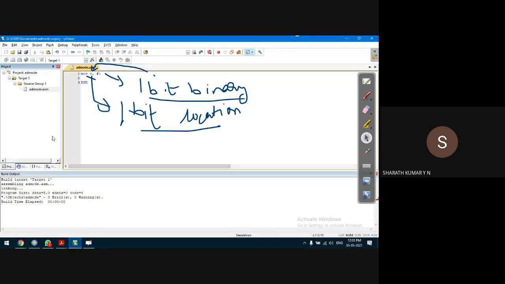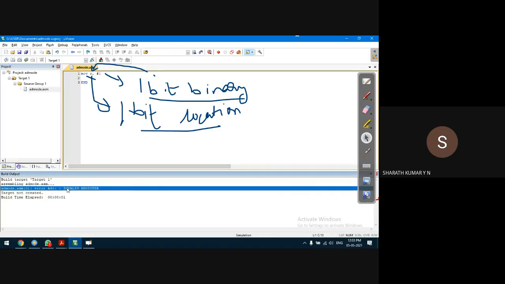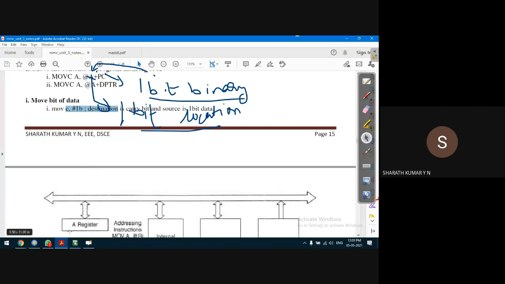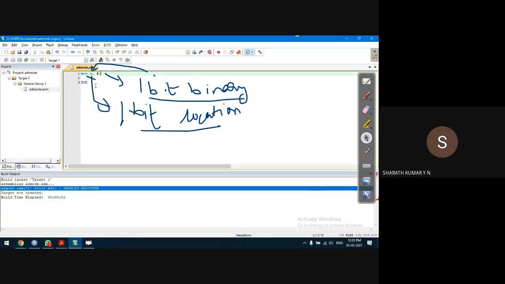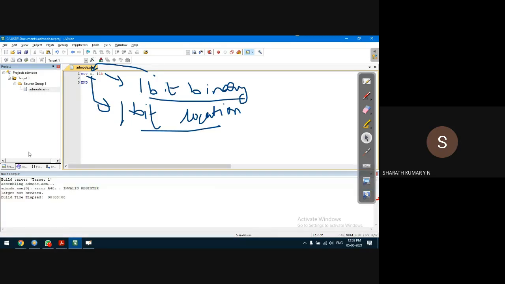Build target. Save the file. Build target. Oh, sorry, invalid register. Just a second, guys. I think we need to specify B. It is taking it as decimal. Build target. This is showing invalid register for the carry bit. But this should work. Why is it showing invalid register?